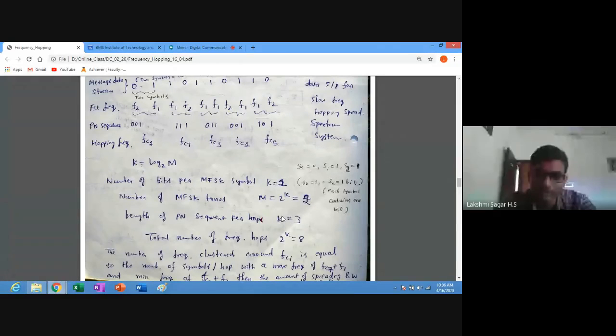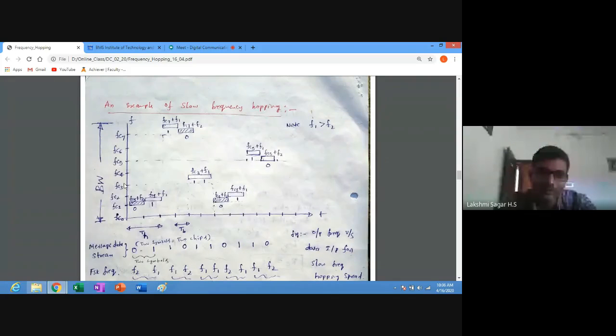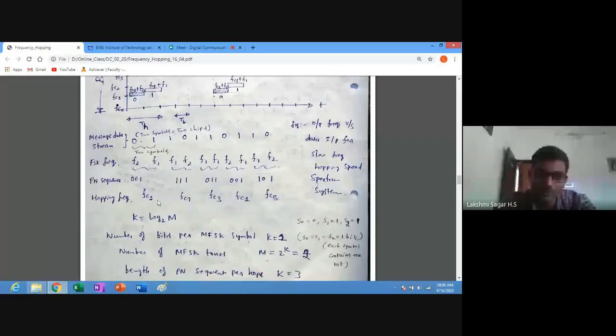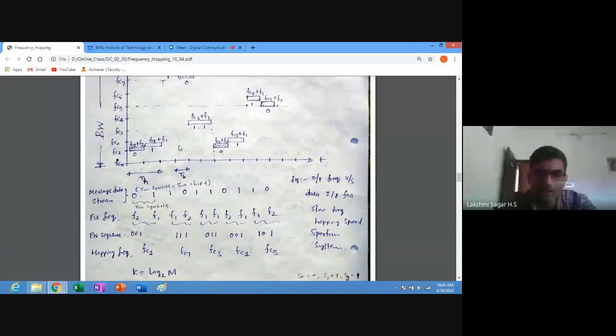If the pseudo noise sequence generates 3 bits, you can generate 2 power 3, which is 8 different frequencies using the frequency synthesizer, denoted as fc0 to fc7. Understood? Next, how do you allocate the frequency in each slot? So fc1 plus f2 you need to allocate.